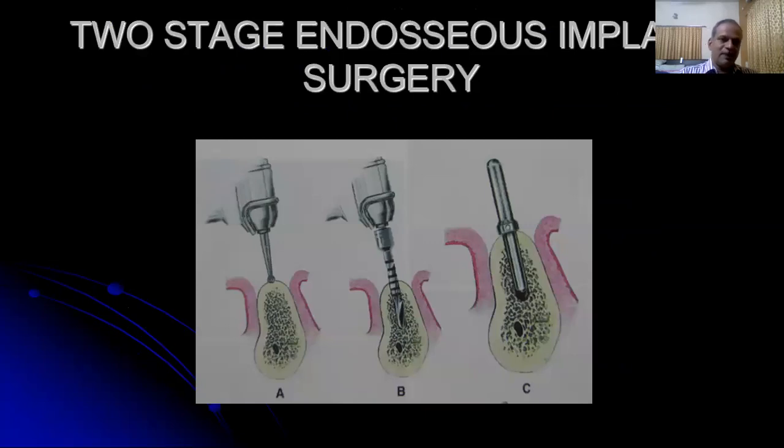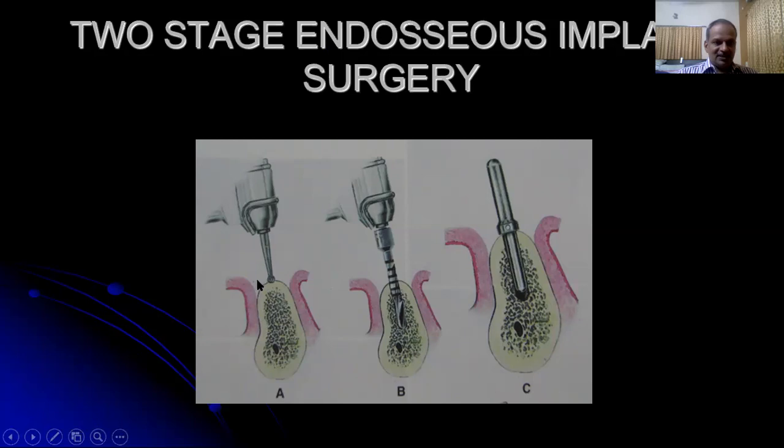Here we'll see the first stage surgery, that is the implant placement surgery. As I said earlier, it can be performed in the dental clinic after attaining sufficient anesthesia. The first step is to place the incisions. Incisions can be either a crestal incision or a remote incision. In the one-stage surgical technique, a crestal incision is always preferred, whereas in the two-stage surgical technique, both crestal as well as remote incisions can be performed.